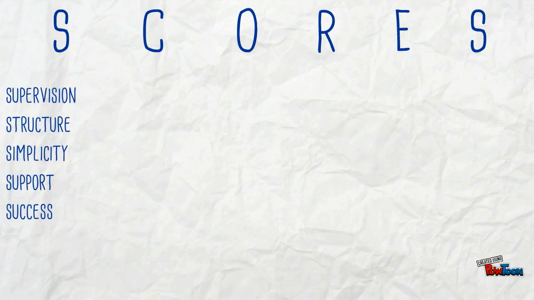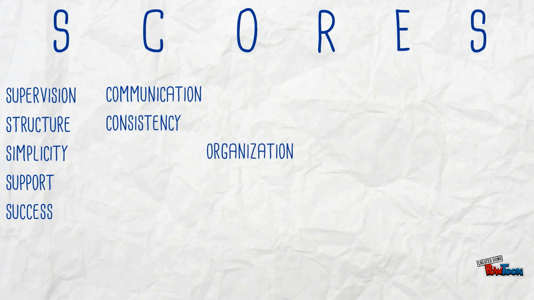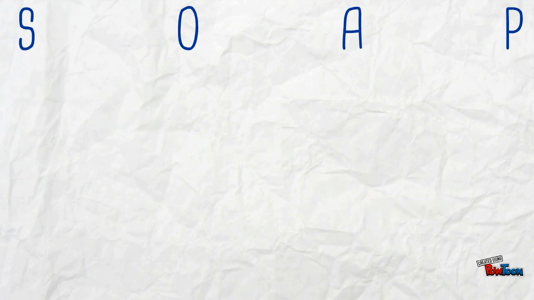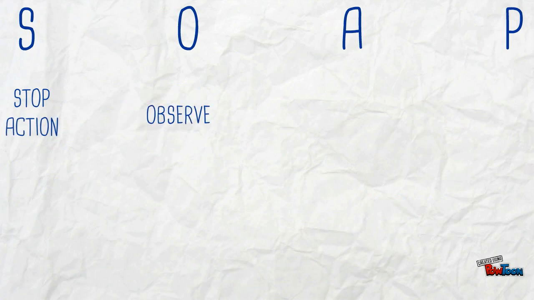Students with FAS should have focus on community-based instruction. Teachers can use a SCORES model to help plan strategies and interventions for students. The SCORES model entails supervision, structure, simplicity, support, and success, communication and consistency, organization, rules, expectations, and self-worth. Teachers can also use SOAP to help students. SOAP stands for Stop the Action, Observe, Assess, and Plan.